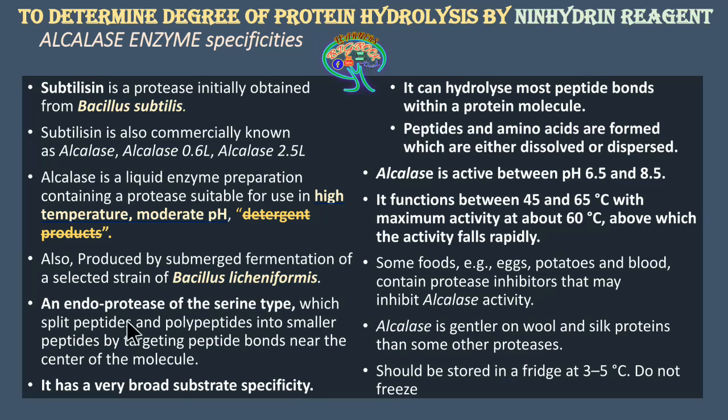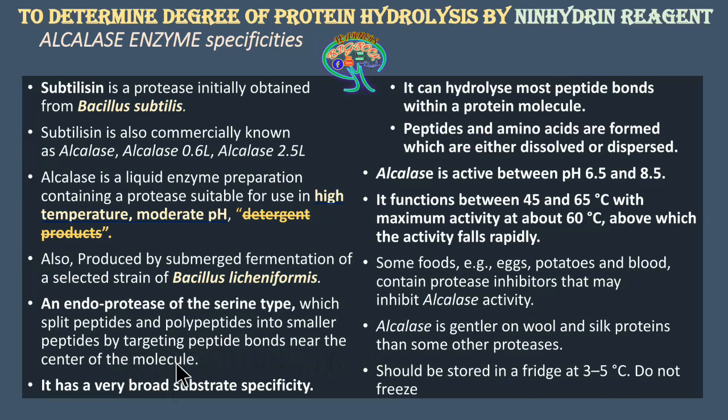One will be of the acidic mechanism and the other will be of the neutral pH mechanism. When you consider the endoprotease enzyme of the serine type, it is going to split the peptides and polypeptides into smaller peptides by targeting the peptide bonds near the center of the molecule. It is very specific, directly targeting peptide bonds near the center of the molecule.